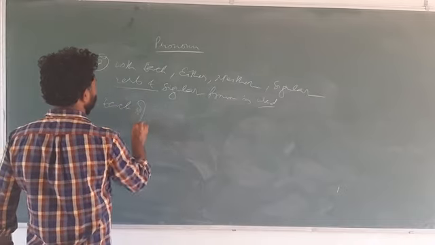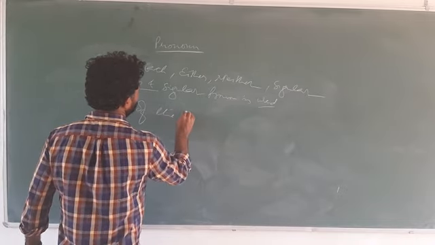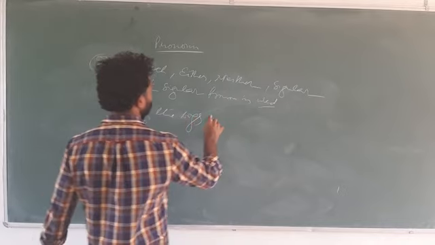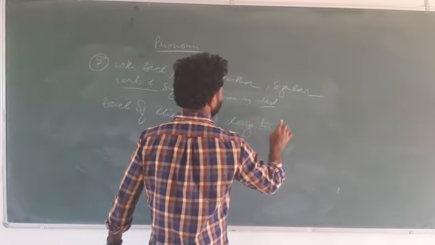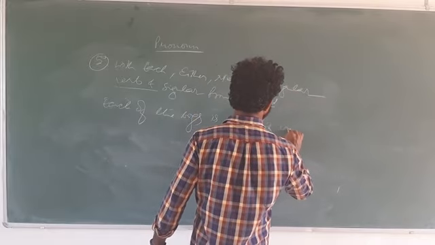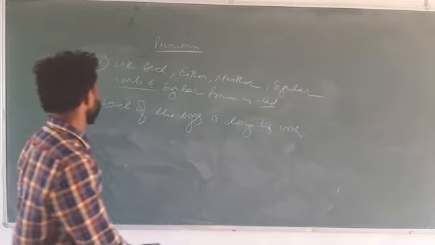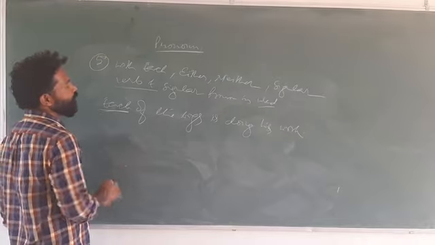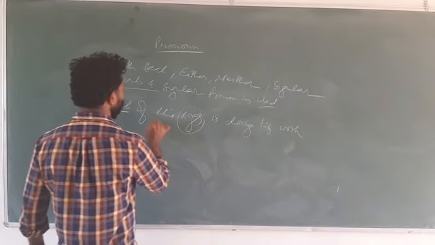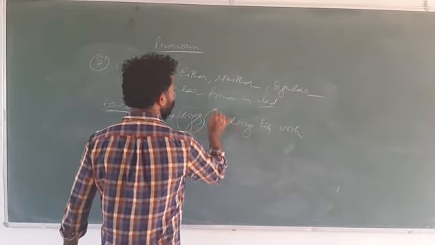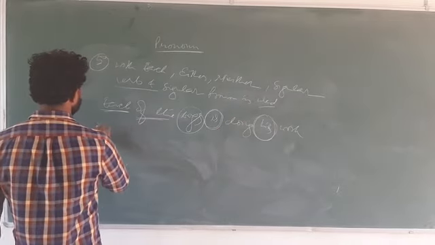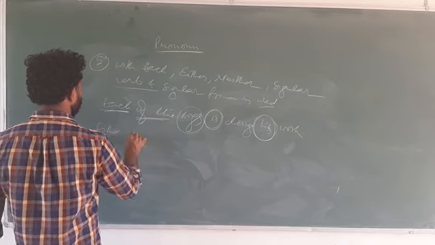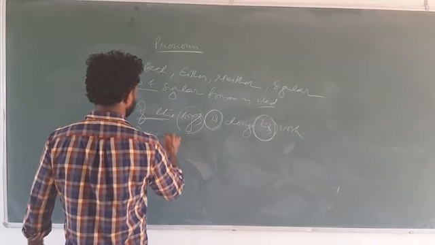Each of the boys is doing his work. See here, each is there. Of the boys, it will be boys here because of the, but the verb is always singular and the pronoun is also always singular. Either of the girls